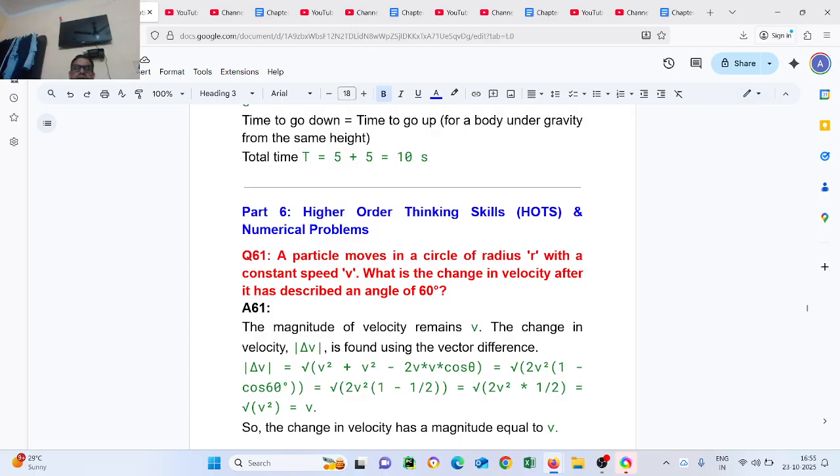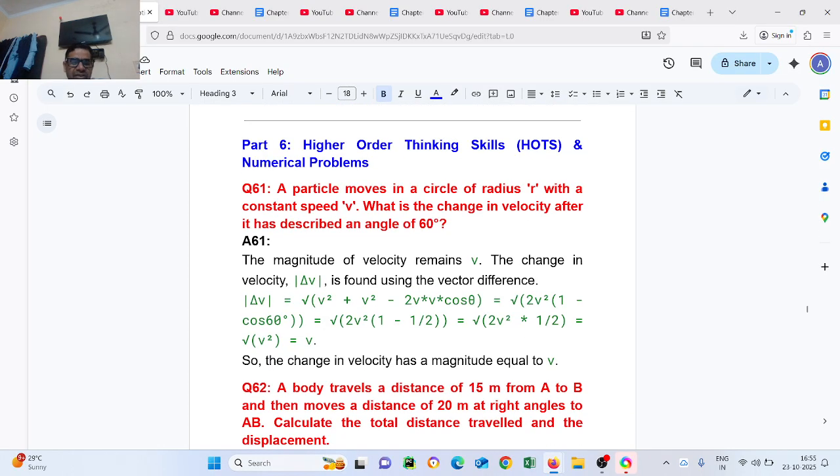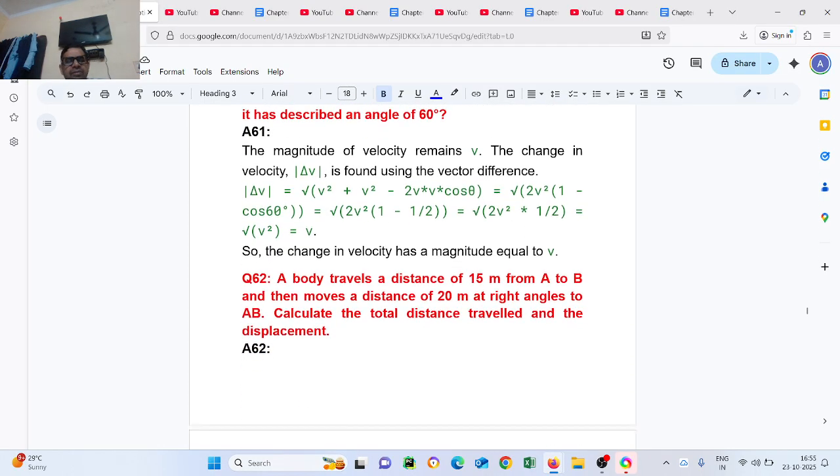Now, higher order thinking skill. What is a numerical problem? A particle moves in a circle of radius r with a constant speed v. What is the change in velocity after it has described an angle theta? The magnitude of velocity remains v. The change in velocity delta v is found by vector difference. Delta v equals the square root of v squared plus v squared minus 2v cos theta, which on solving equals v. So the change in velocity has magnitude equal to v.